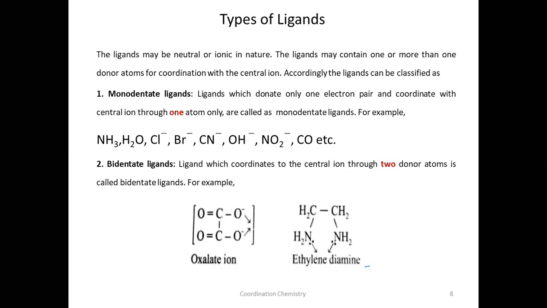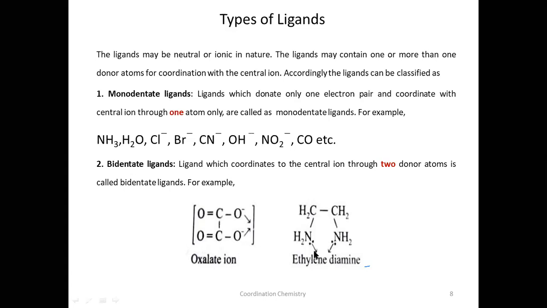For example, see here, oxalato. This is an example. You all have to remember these structures and also names and how they should be pronounced. This is oxalato, and there are 2 donor atoms here. These oxygens are the donor atoms in this oxalate ion. Therefore, this is a bidentate ligand.